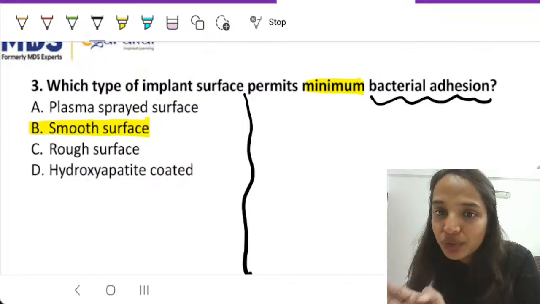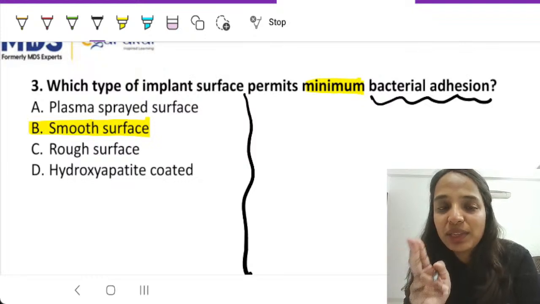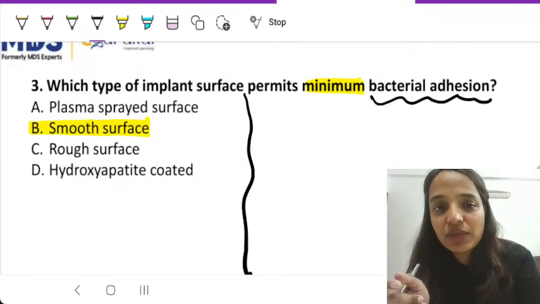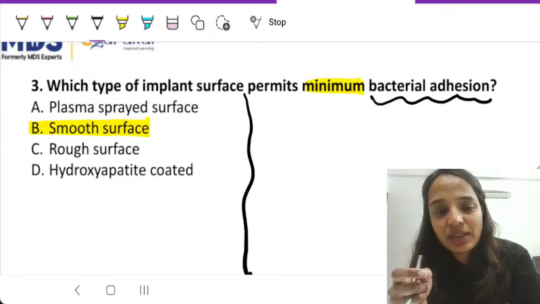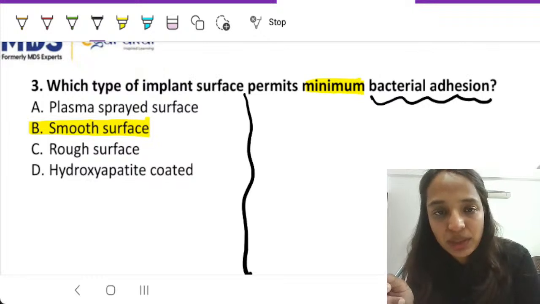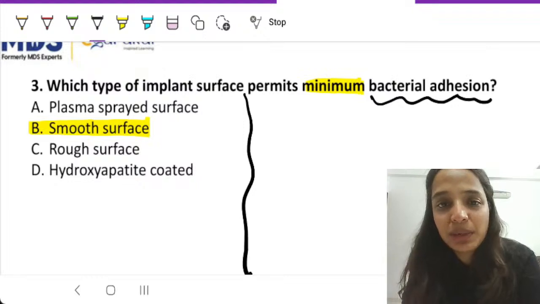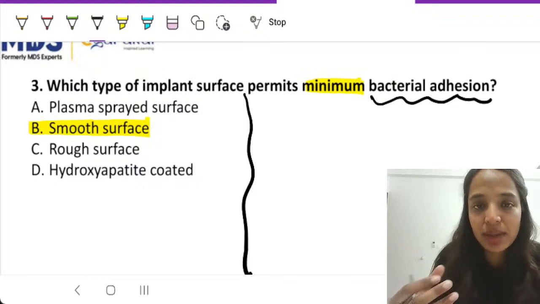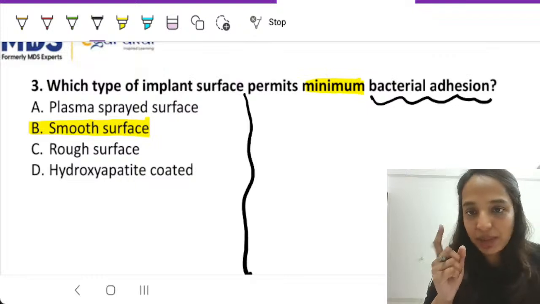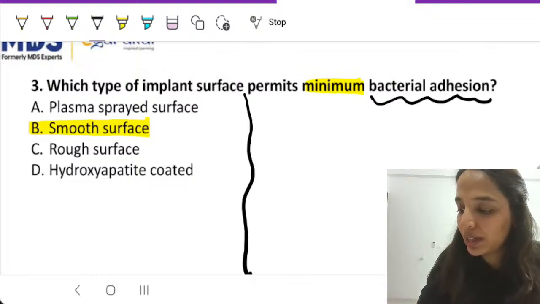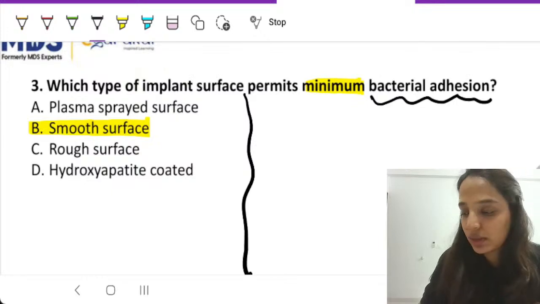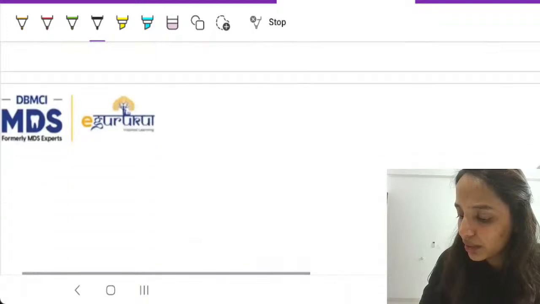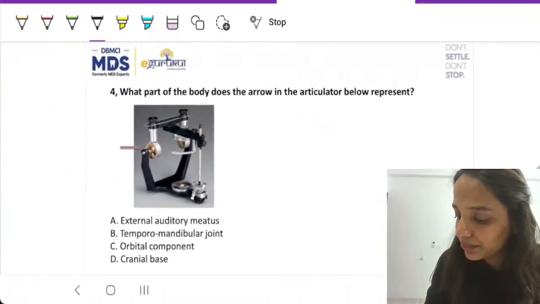If it is pertaining to osseointegration, the correct answer would be the implant surface that has some additive or subtractive surface treatment done over it. You will have to go through the options, and mostly it is a hydroxyapatite coated implant that has enhanced osseointegration. But when the question is pertaining to minimal bacterial adhesion, then the answer is smooth surface. So just keep that in mind, read the question correctly, and then move on to the next one. So, three questions down, and let us move on to the next question here.